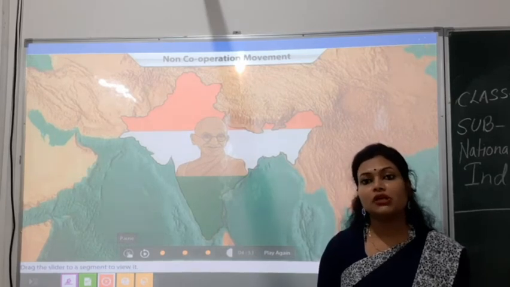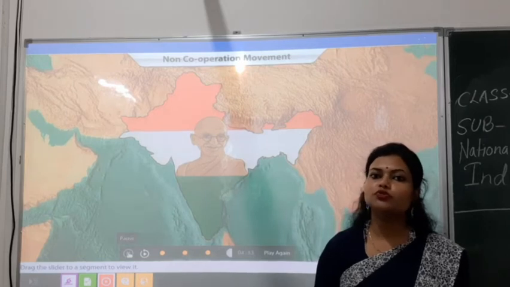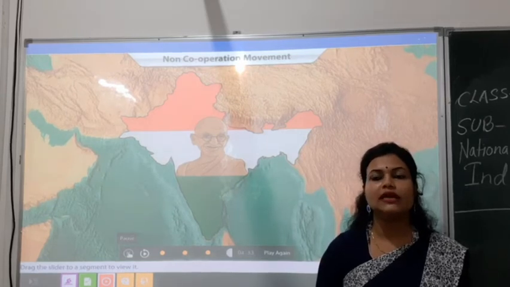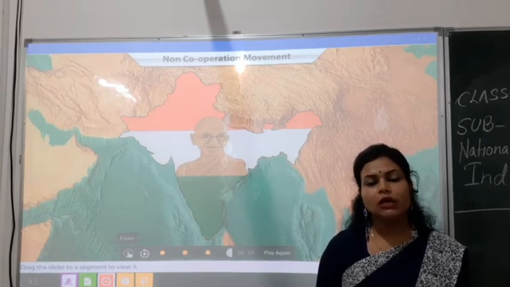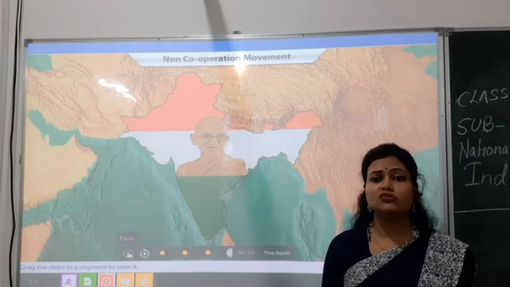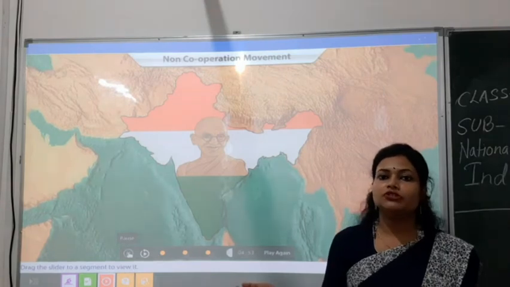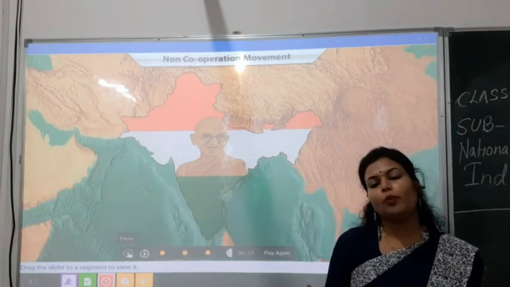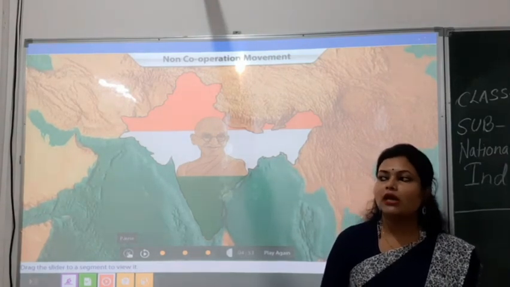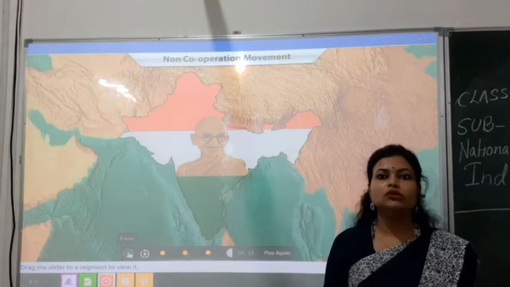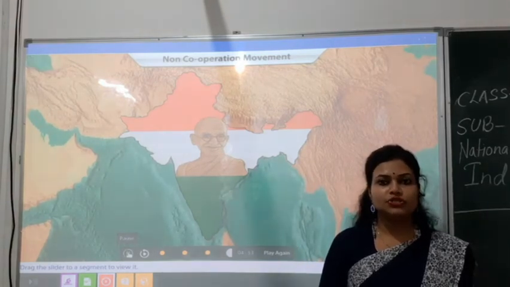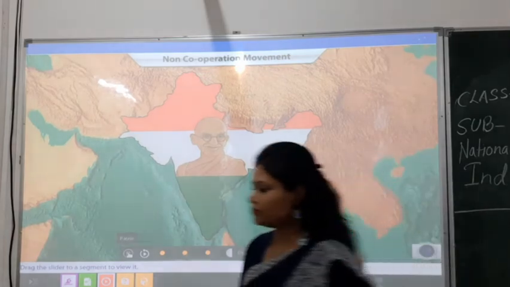The Charkha movement also took place in this phase, that is spinning cotton, which in Hindi is called Soot Katna. It is done with the help of the Charkha, which also became popular because of Gandhiji only. So that is all about the non-cooperation movement. Let's switch to the next topic.